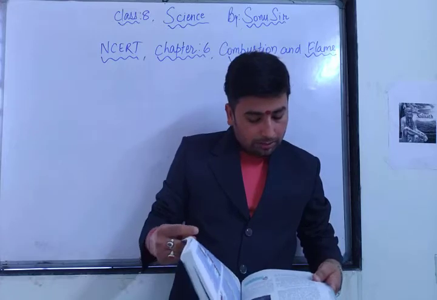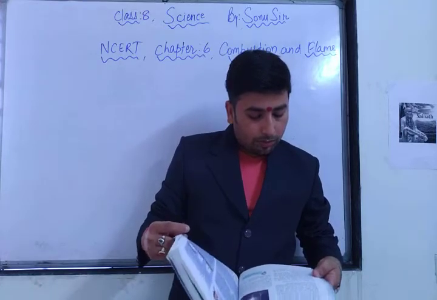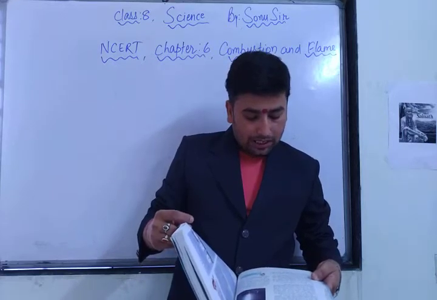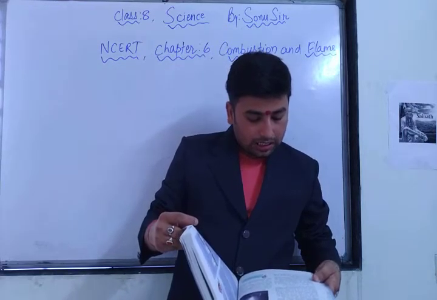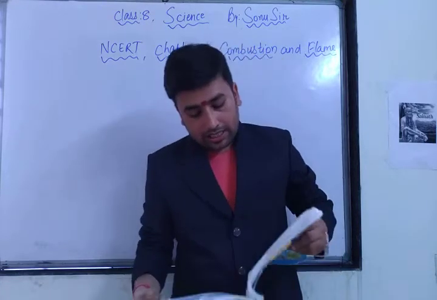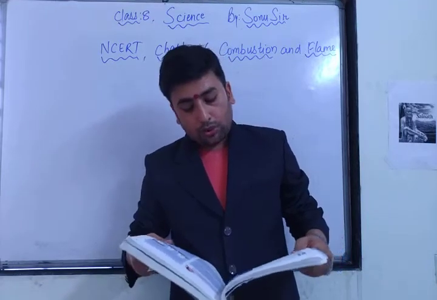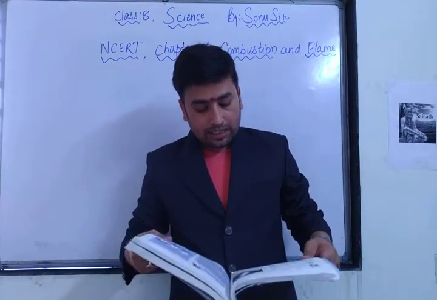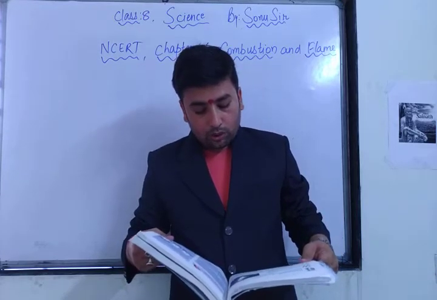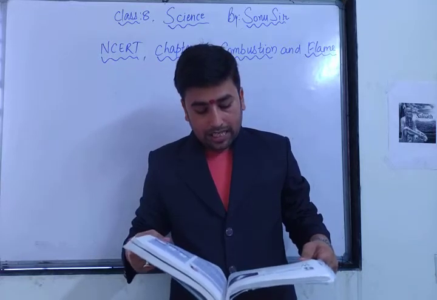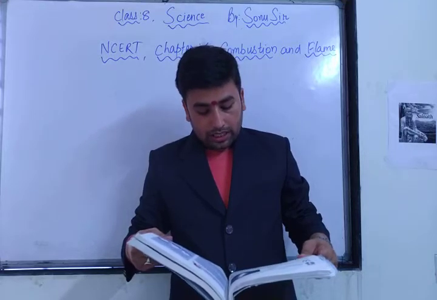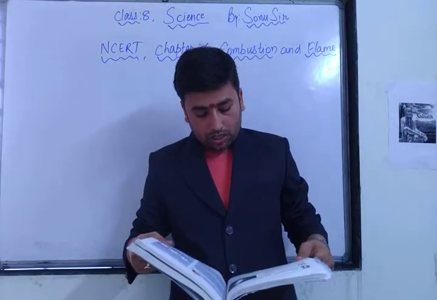As we perform a similar activity, hold a piece of charcoal with a pair of tongs and bring it near the flame of a candle. What do you observe? We find the charcoal burns in air. We know that coal too burns in air, producing carbon dioxide, heat and light. A chemical process in which a substance reacts with oxygen to give off heat is called combustion. The substance that undergoes combustion is called combustible. It is also called a fuel. The fuel may be solid, liquid or gas. Sometimes light is also given off during combustion, either as a flame or as a glow. In the reactions mentioned above, magnesium and charcoal are combustible substances.